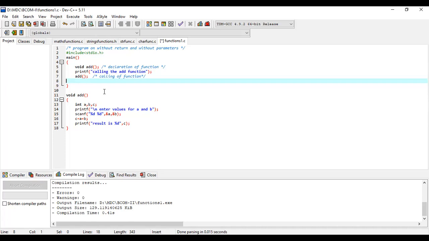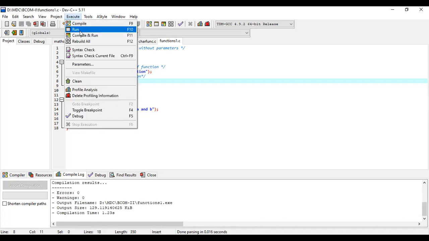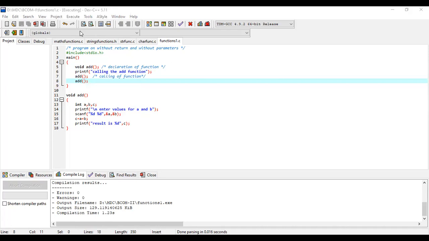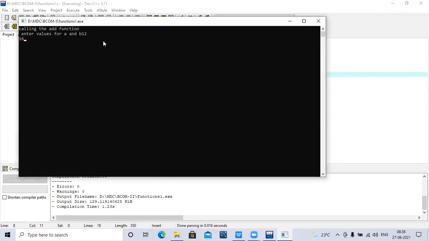If you want to call the function 3 times, then you have the problem of the length of the code in the main program. So here, see an example. I will call add again, and now compile and execute this. So now it will ask for input. I will specify 12 and 16. I get the result. Again, it is asking for the input again. See.